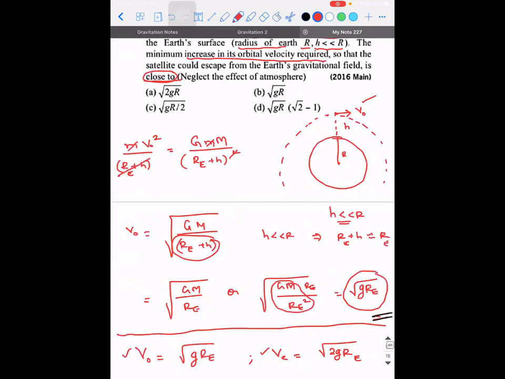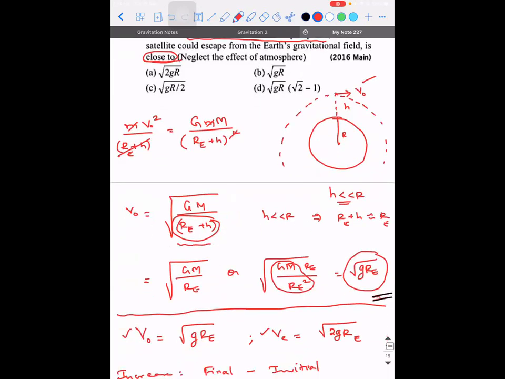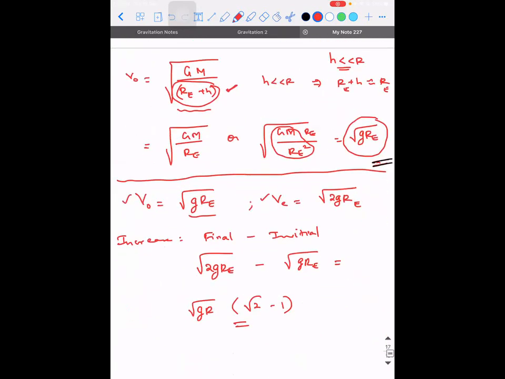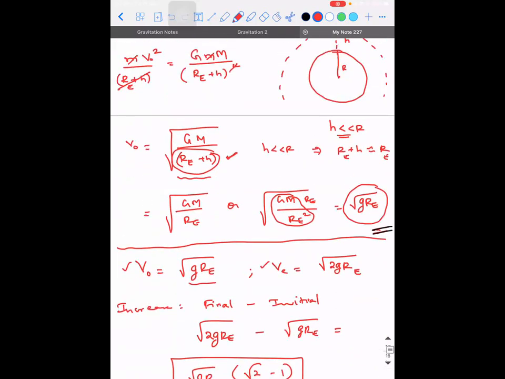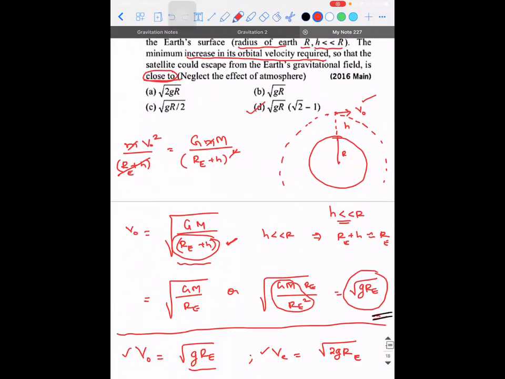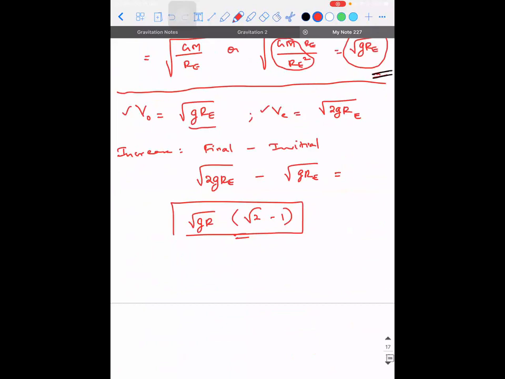Because the approximation is being done here. See, actually the formula of orbital velocity is not root GR_e. It is root of GM divided by R_e plus H, where H should be taken into consideration. But since in this problem, the value of H is small, they are saying it's an approximated value. Okay, you need to be careful with that point. Is there any doubt, guys? So root GR into root 2 minus 1.